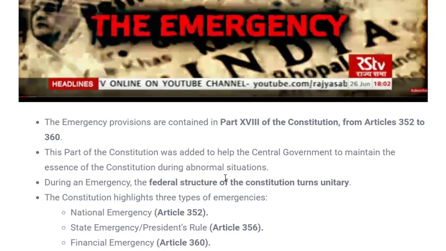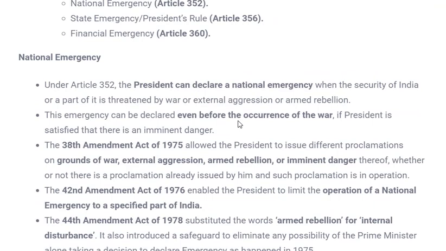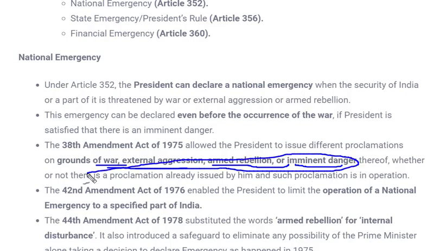So the types of emergency I've already told: there is national, state and financial emergency, and state emergency is also known as presidential rule. Starting with national emergency, what is this national emergency? In article 352 itself, it is given that the president can proclaim emergency. Proclaim means the president can apply emergency throughout the country in case of war, external aggression or armed rebellion. Here it is given on grounds of war, external aggression and armed rebellion or imminent danger. So in these cases, the president has the power to proclaim national emergency throughout the country.